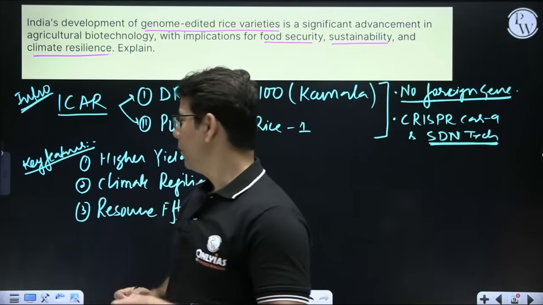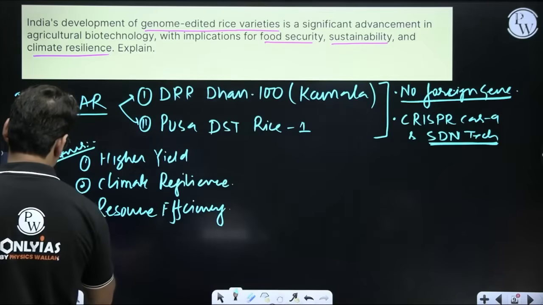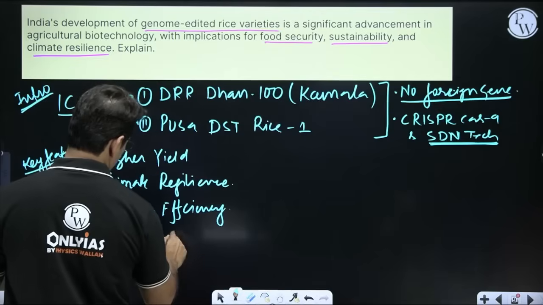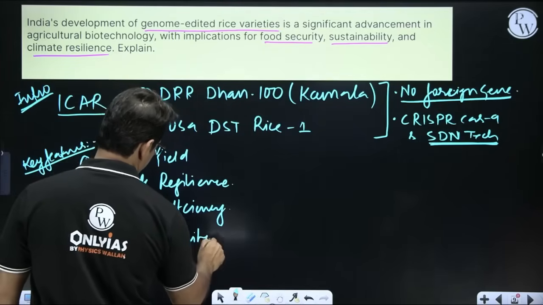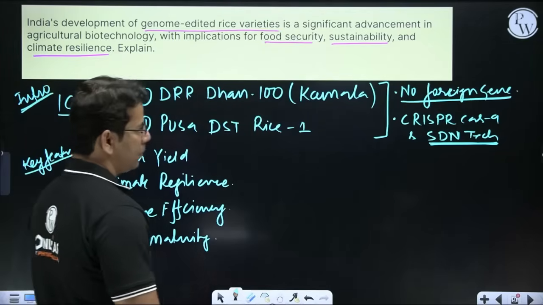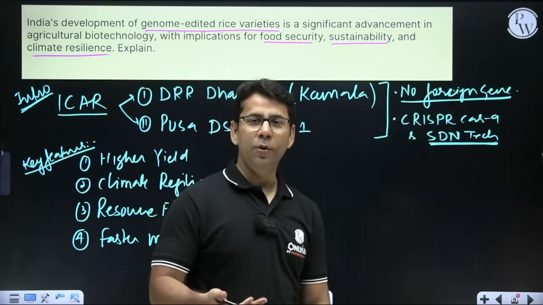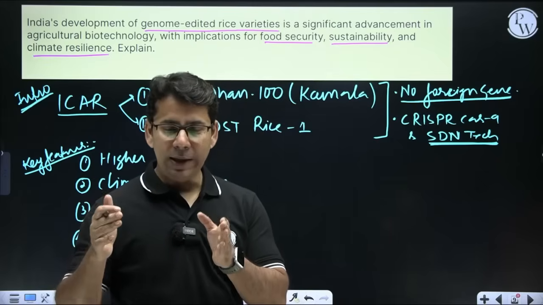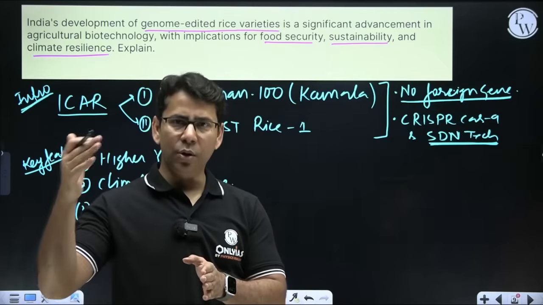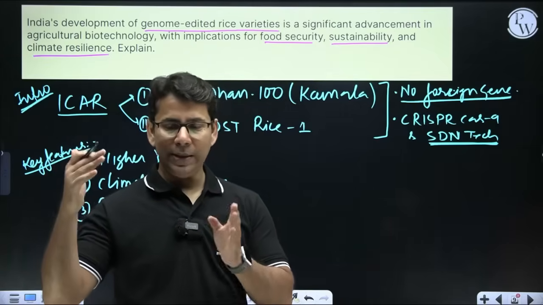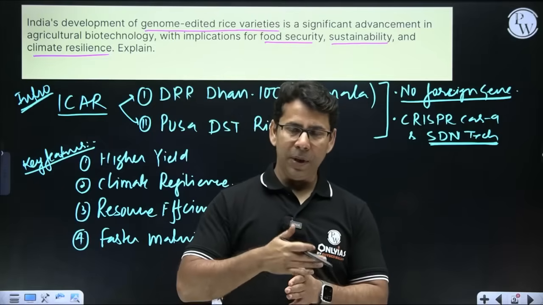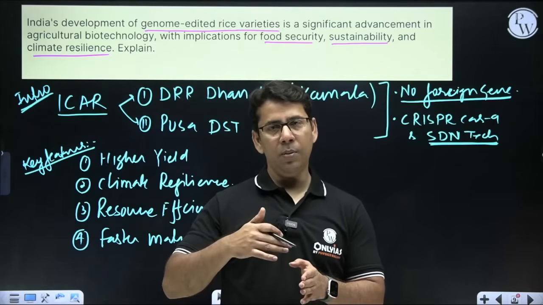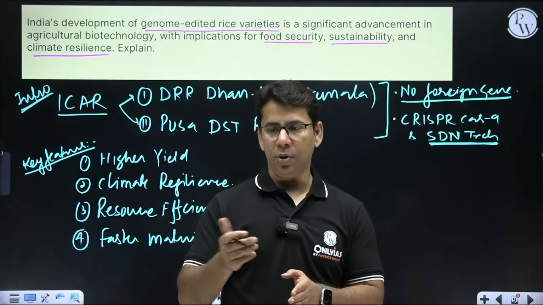Next one is faster maturity. Obviously, that is what we look for. The time to mature will be a little less. So it will quickly grow and mature, and then we will have multiple cropping cycles in one year. Overall production from the crop field will increase.